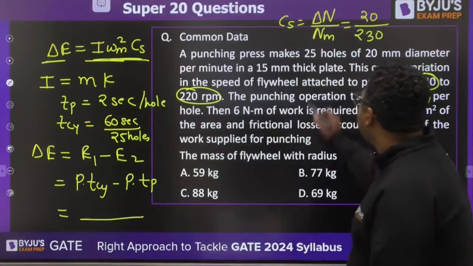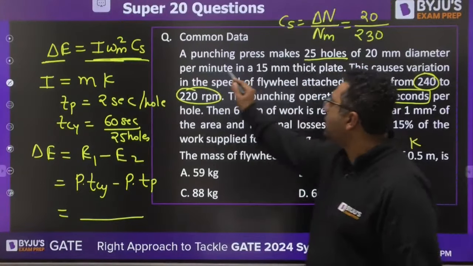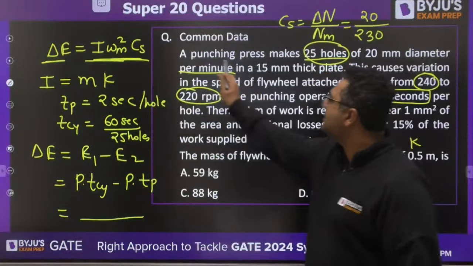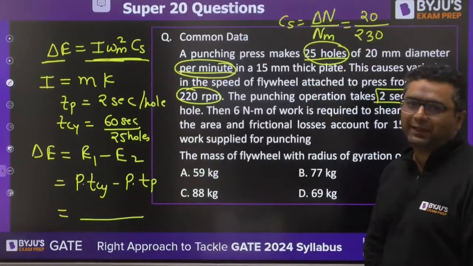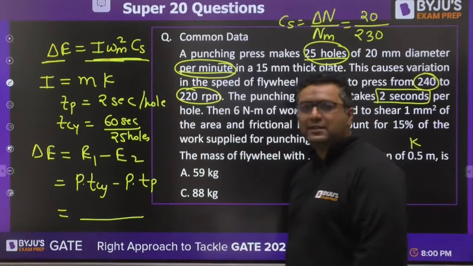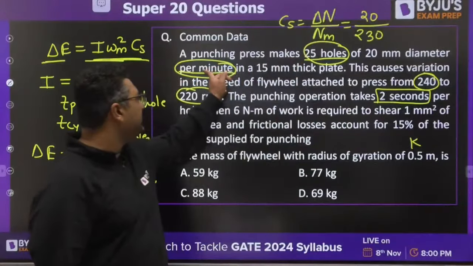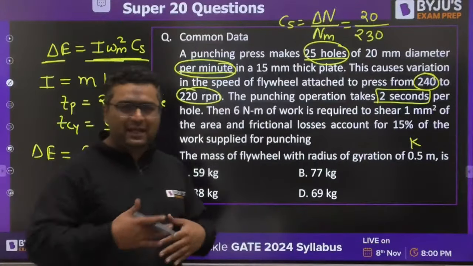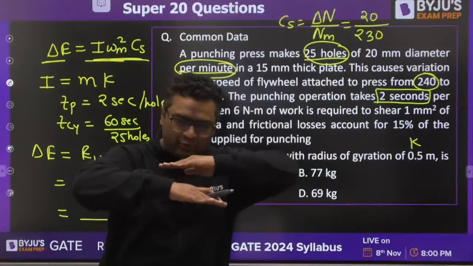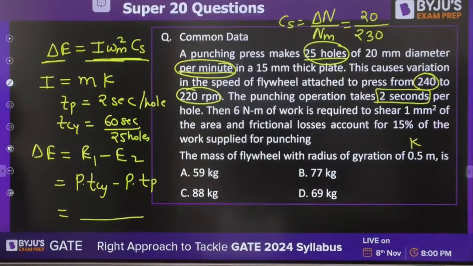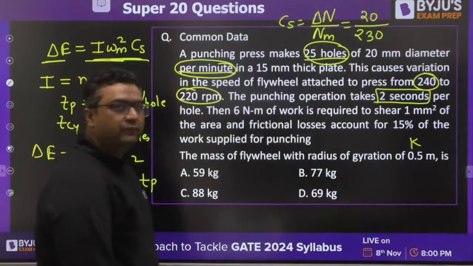Dear, cycle time is 25 holes per minute you are making. So 25 holes in 60 seconds you are making. So cycle time is the total time. This is 25 holes in 60 seconds. And punching time is the time when the punch is passing through the sheet. Fine.